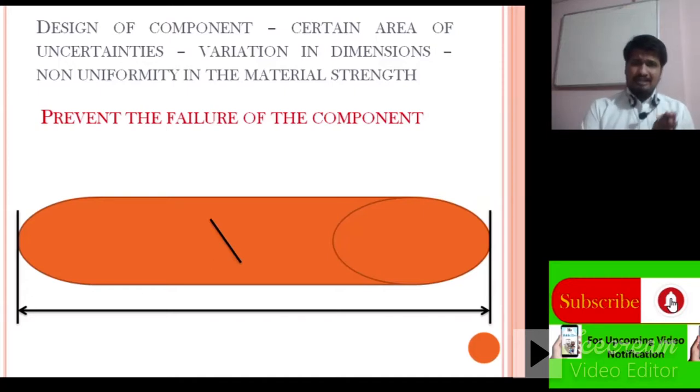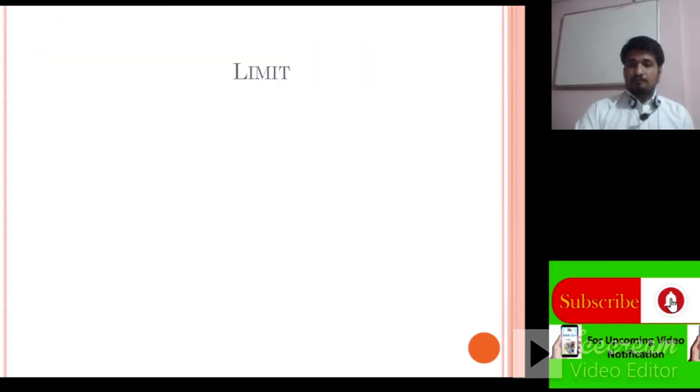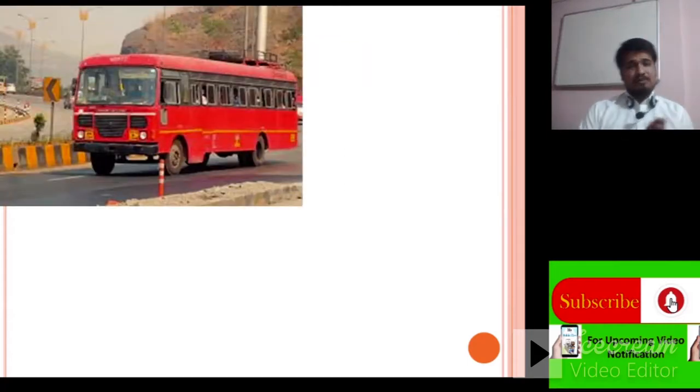Now, what does it mean? We will discuss that by using one example here. You have seen this machine. You know that the capacity of the machine is limited because it has a sitting capacity. Consider that it has the capacity of carrying up to 60 passengers.